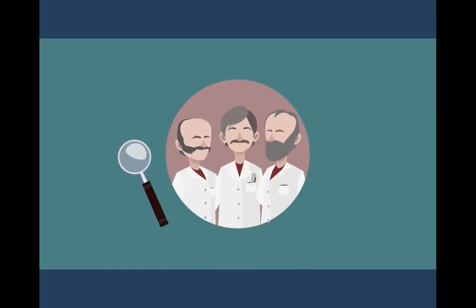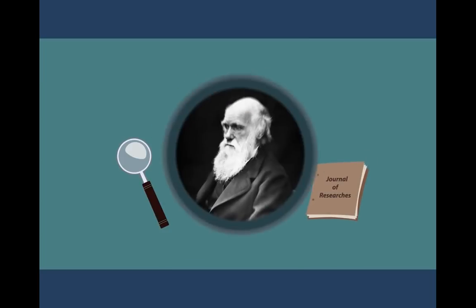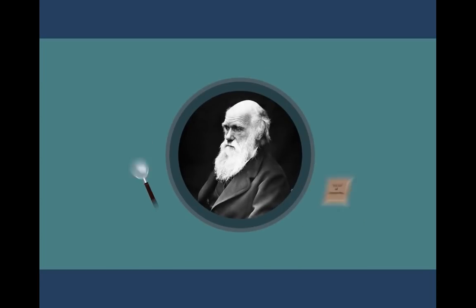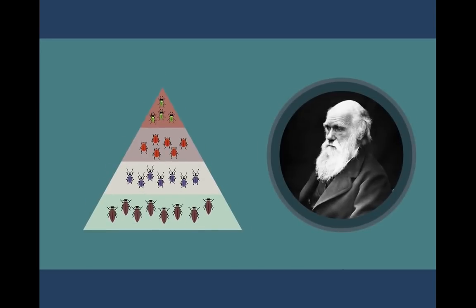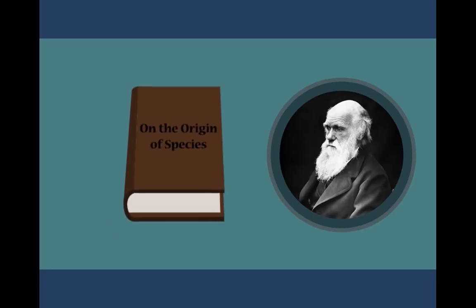After extensive investigation and discussion with other scientists, Darwin developed the idea that all species evolve through a process of natural selection, where certain members successfully adapt to cope with changes in their habitat, and others that fail to adapt eventually die out. This theory was later published in his book, On the Origin of Species. In this video, you have learned the importance of observation in the development of one of the most famous biological theories of all time. What else can you find out about Darwin's life as a naturalist?